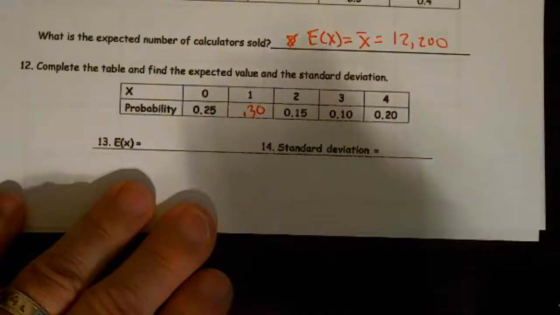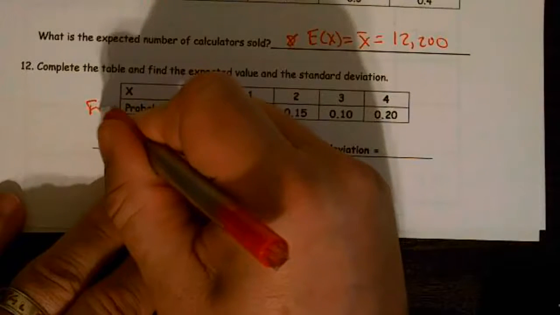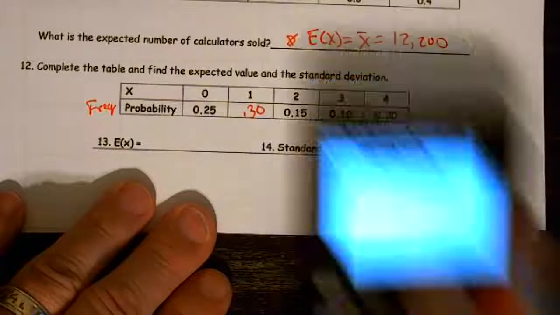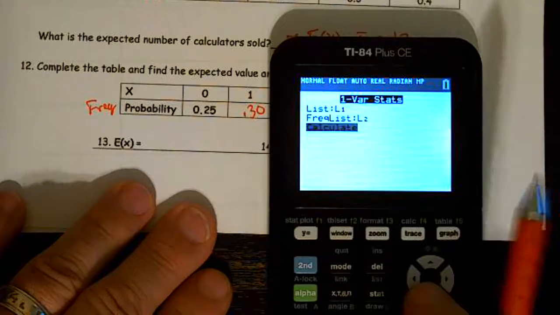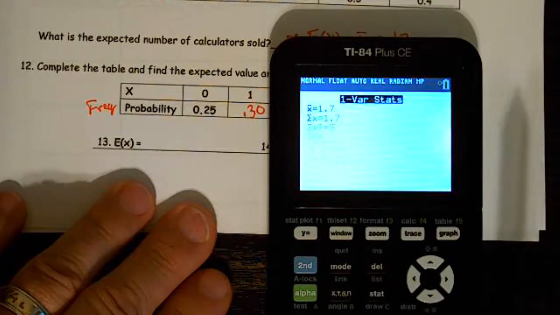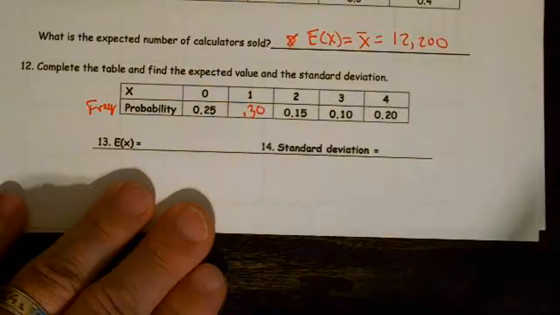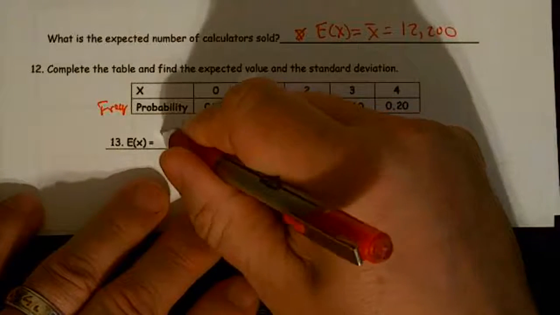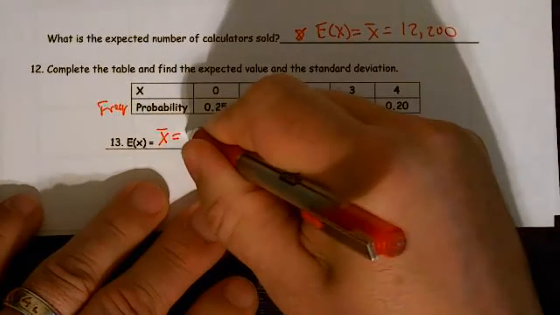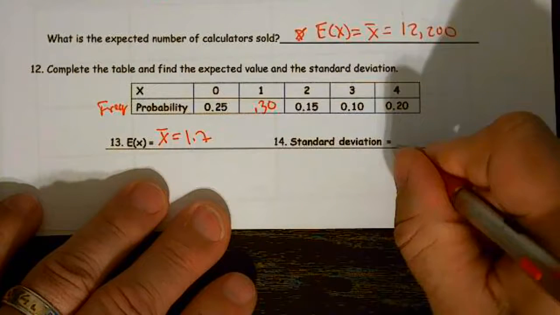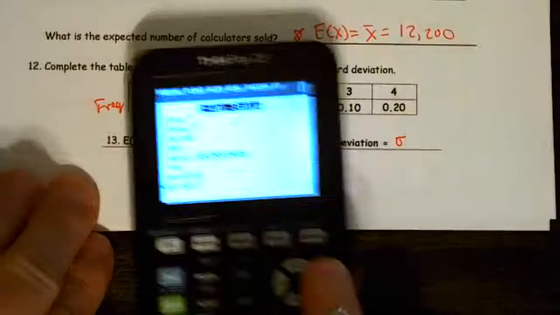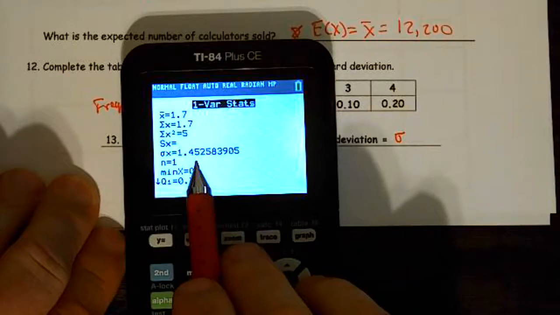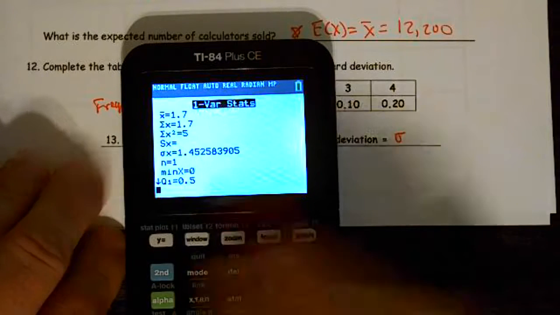Remember, probability is the same as saying your frequency. So my frequency needs to be my probability, so that's L2. And I get an X bar equal to 1.7. And this is a standard deviation symbol. And when I go back and look at my standard deviation, I end up getting 1.4525.